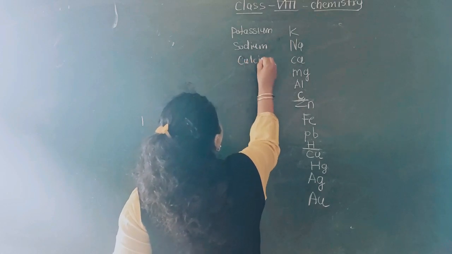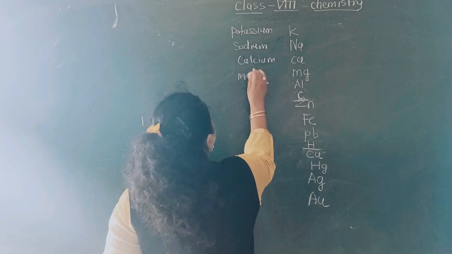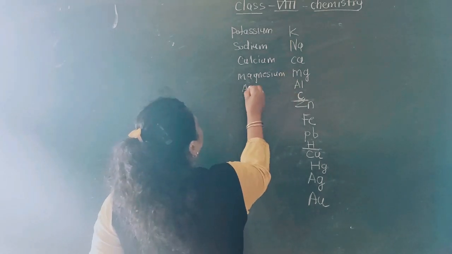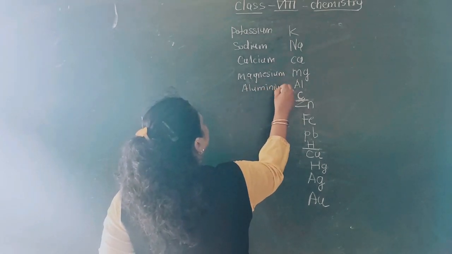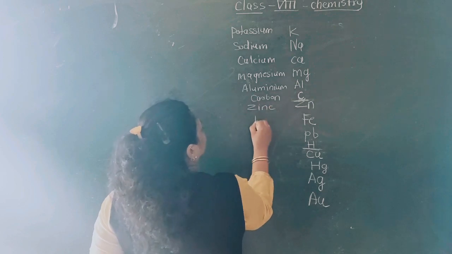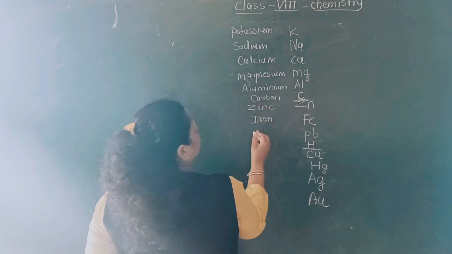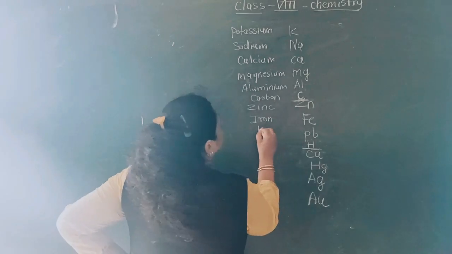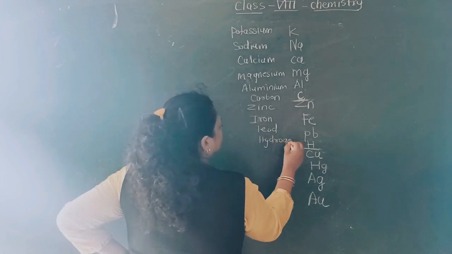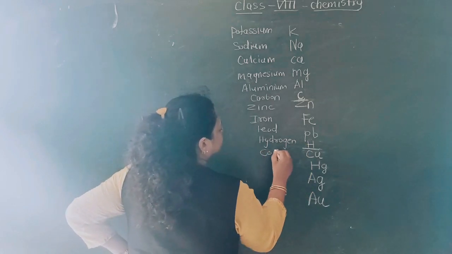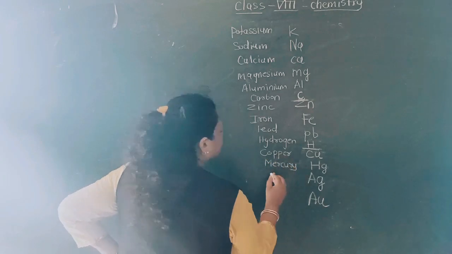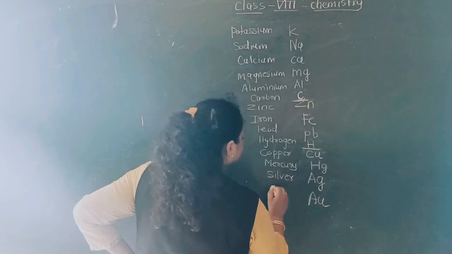Third, calcium, magnesium, next aluminium, then carbon, then zinc, then iron, then Pb, meaning plumbum, lead, then hydrogen, then copper, then mercury, then silver, and then gold.